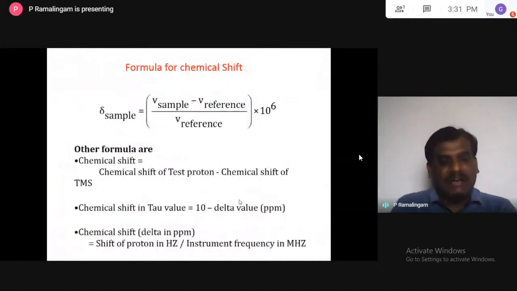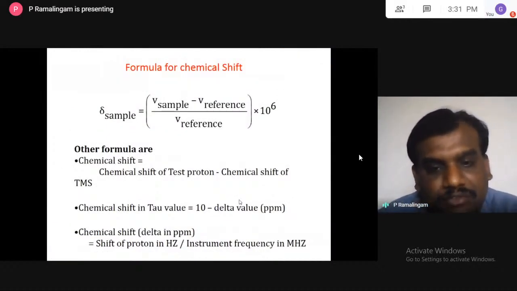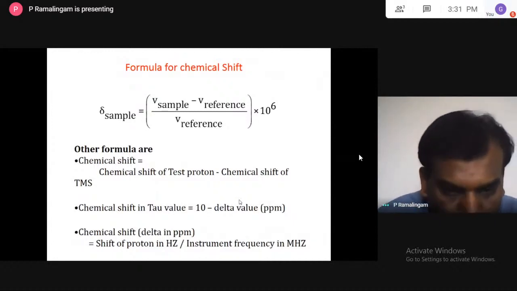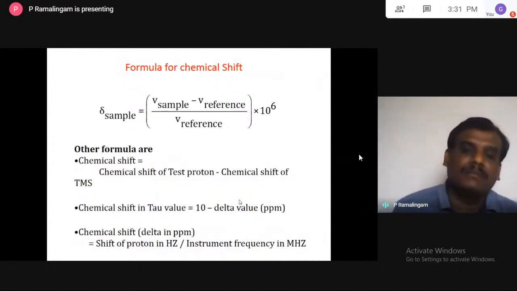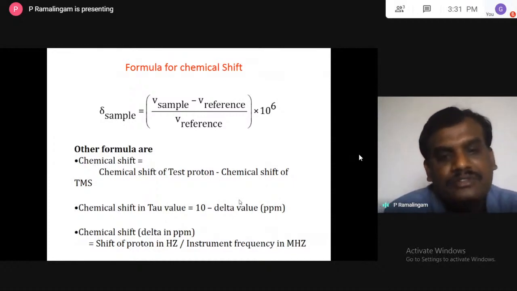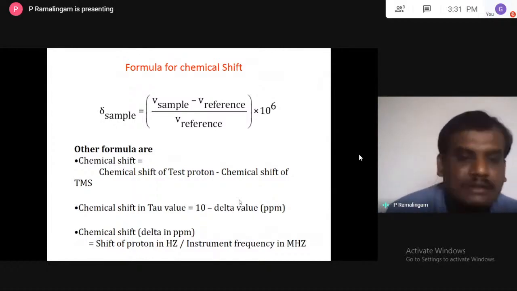We also have another scale, not only the delta scale, called the tau scale. This formula is very important: tau is equal to 10 minus delta value. Sometimes in examinations they will give you the delta value, for example 3, and ask for the tau value. It is 10 minus 3, which is 7. That is a very important formula.